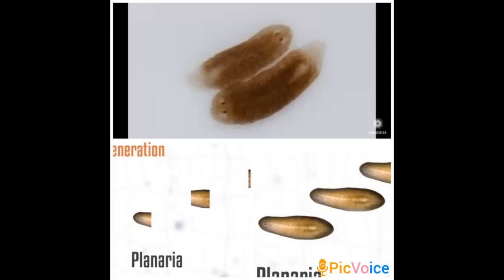If the body of planaria is cut into three pieces, slowly all these three pieces will start regenerating themselves and ultimately grow into three planaria worms. Similarly, we have the process in hydra also. If the body of hydra is cut into a number of fragments, each fragment will be able to regenerate and grow into a new individual.